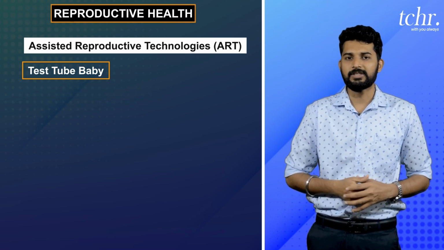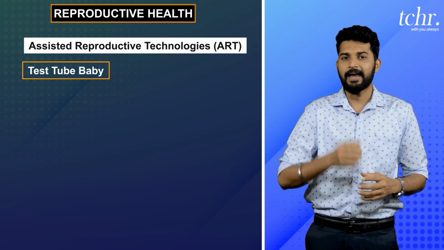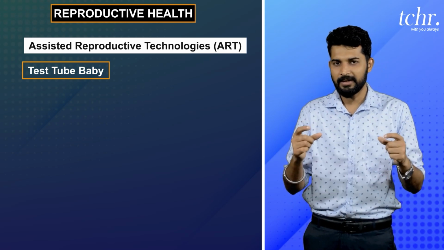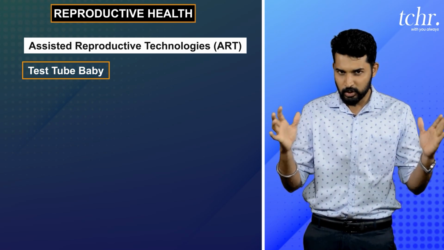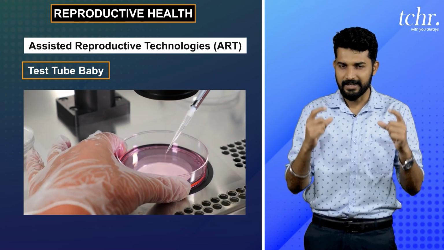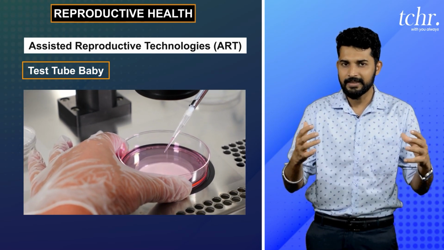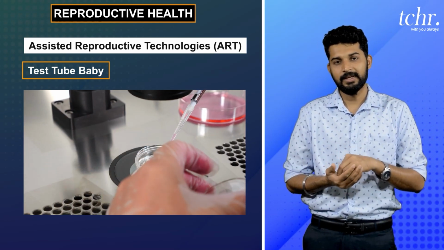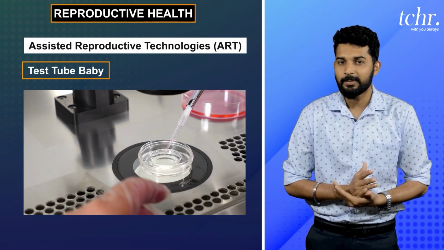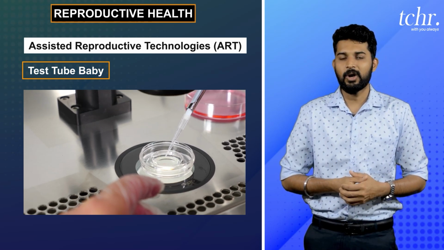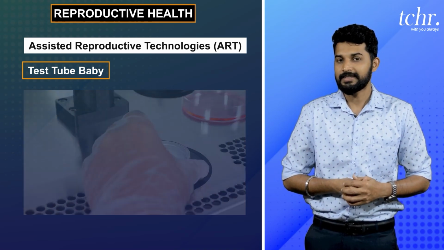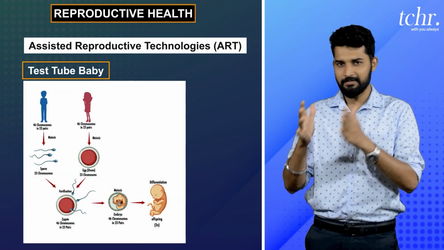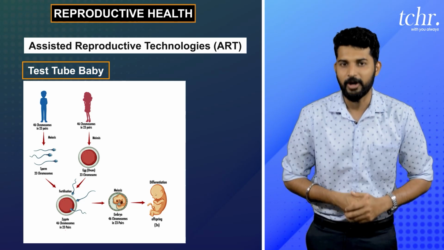The male gamete is called a sperm, the female gamete is called an ovum, right? The male gamete and the female gamete, in a very controlled condition in the laboratory, are made to fuse. The male gamete, sperm, fertilizes the ovum. What is the result? We develop a zygote, which is a diploid cell, where I have 23 chromosomes from the paternal side and 23 chromosomes from the maternal side. I have a diploid cell now.